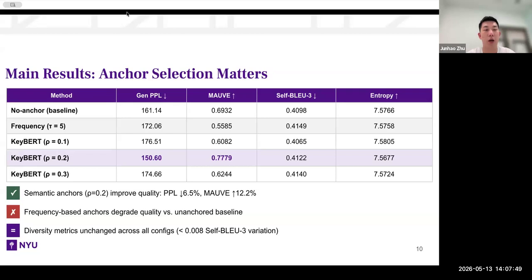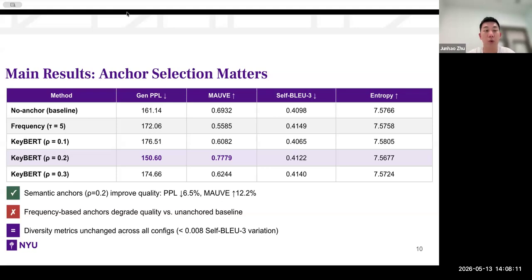And then move to our main results. One outcome that we have is that anchor selection matters. The chart below shows results from different methods, including the no-anchor baseline, frequency-based selection, and 3 different anchor ratios designed for keywords.